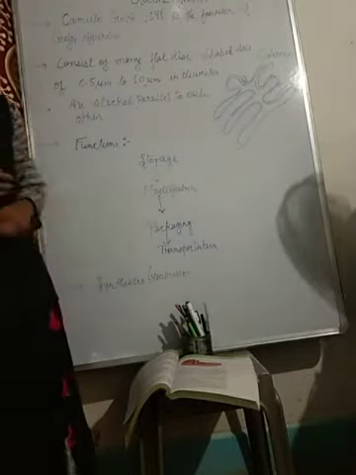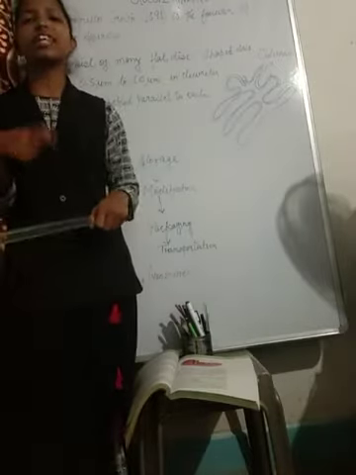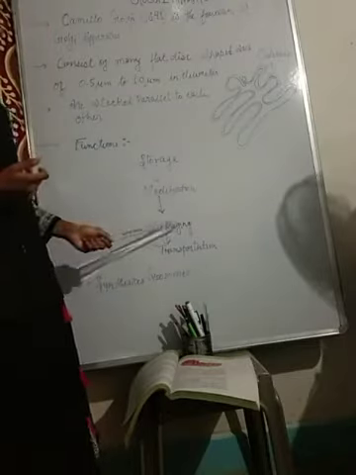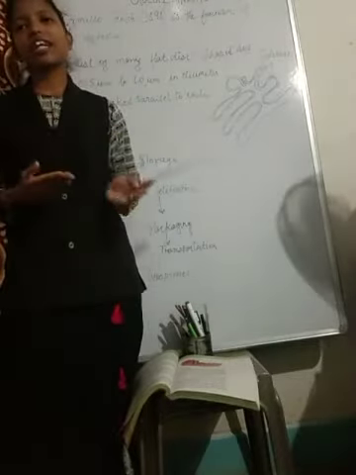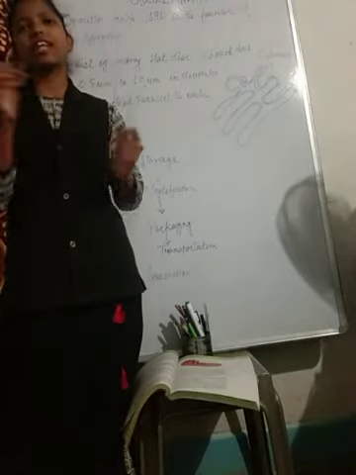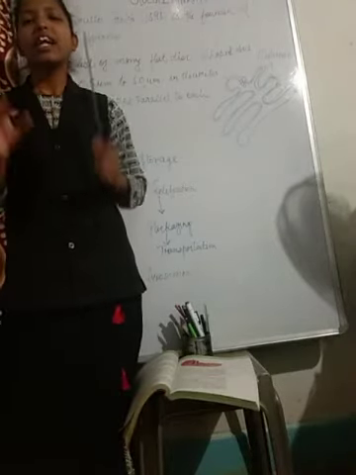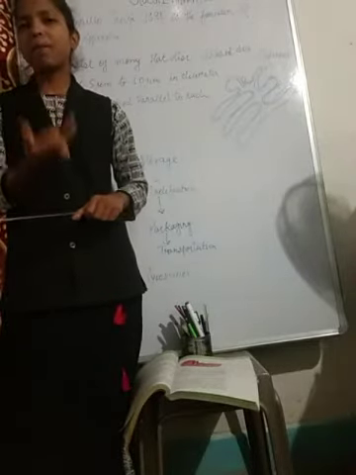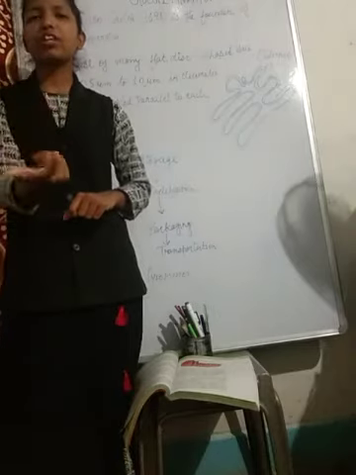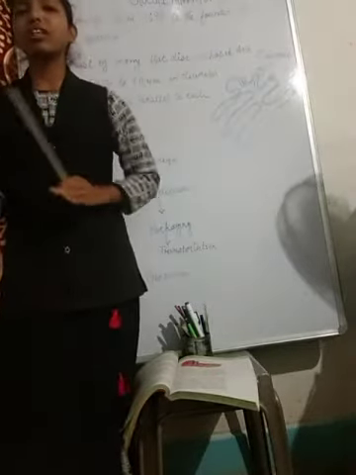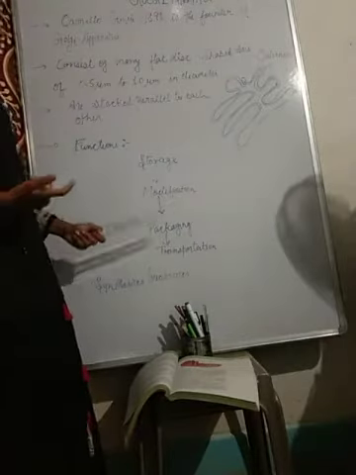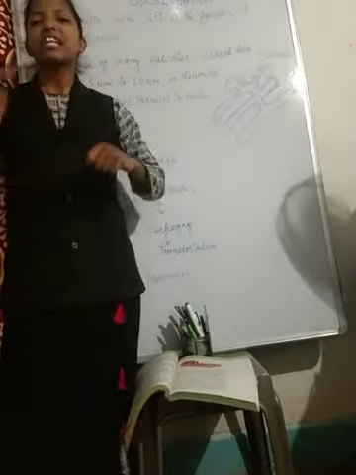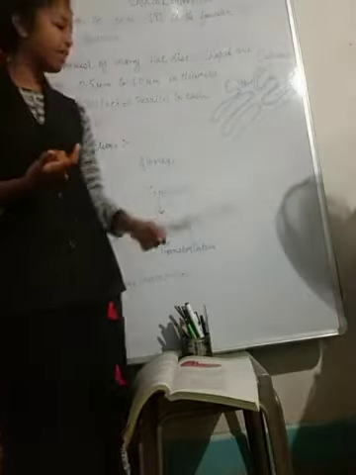So next is the modification, because it is going to utilize and modify it into some other, complex form. Then packaging is there. It is not like packets are present in the cell and they are going to pack it. No, it's not like that. In packaging, it is checked whether the complex structure formed, or the modification done, is in the correct sequence or not. So the complex structure formed of those proteins, lipids, and fats is checked in the packaging.